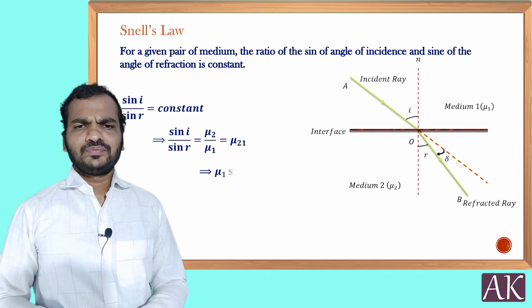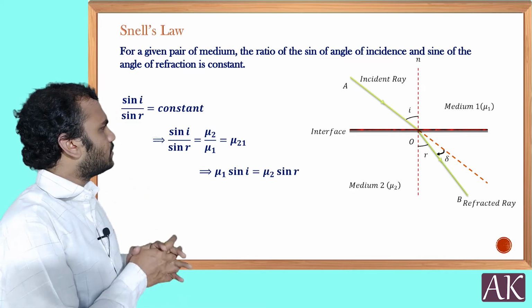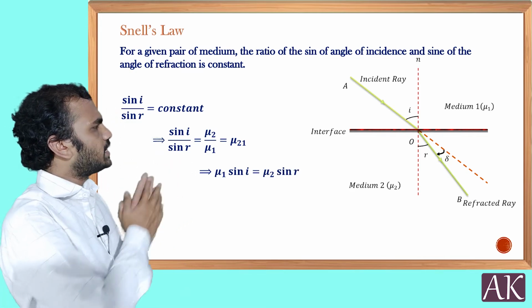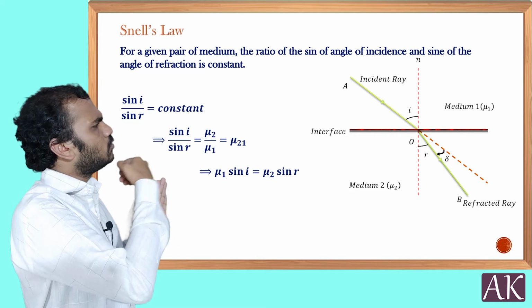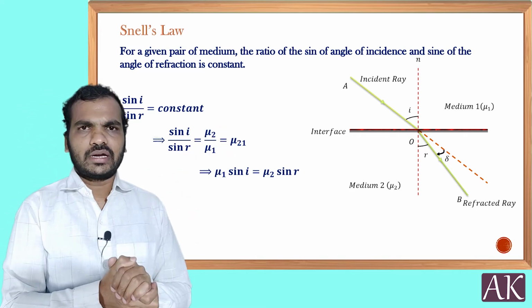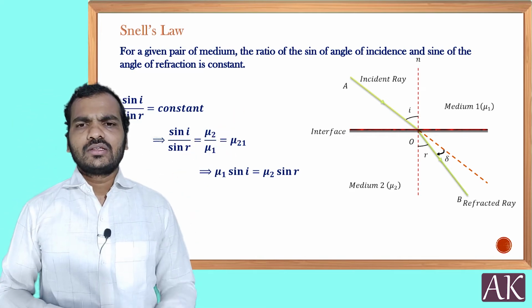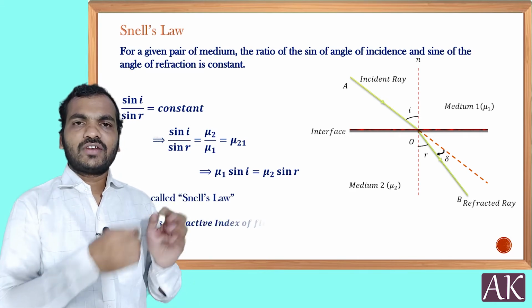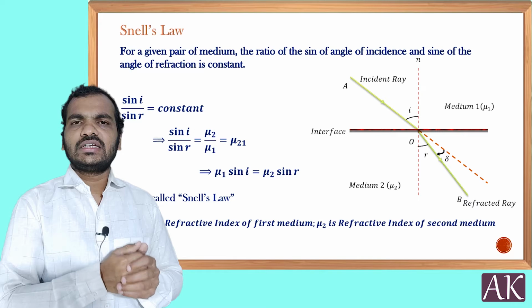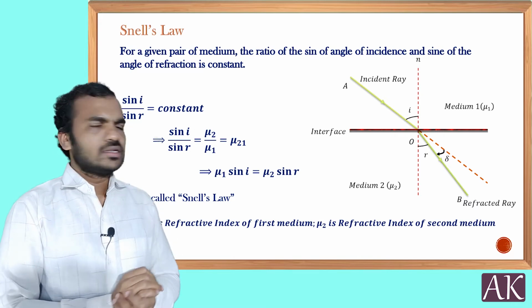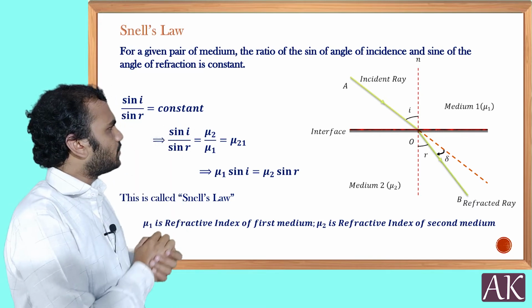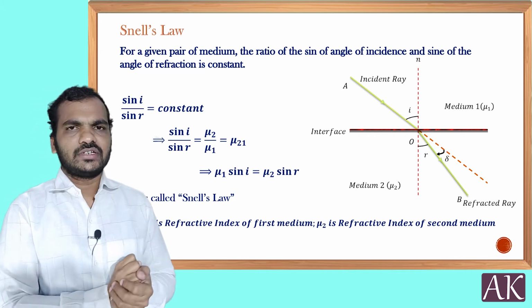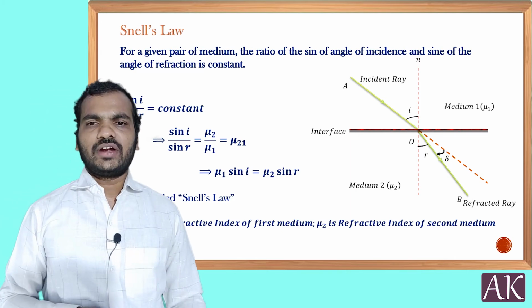Now here, let us see how we can write it in expanded form: mu1 sin i is equal to mu2 sin r, and it is going to be constant no matter for how many mediums you write. I'll tell you in a moment. So this is the idea of how you are going to find the refractive index, relative refractive index and Snell's law. Alright, so mu1 is the medium 1 refractive index, mu2 is the medium 2 refractive index. Like this, we are able to find it.